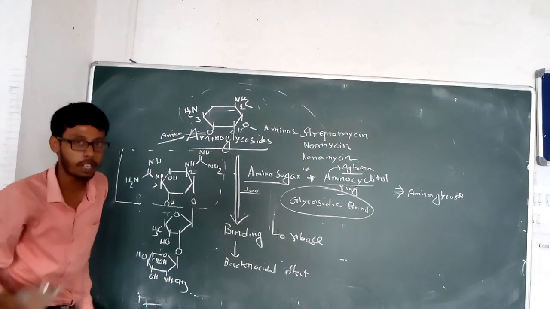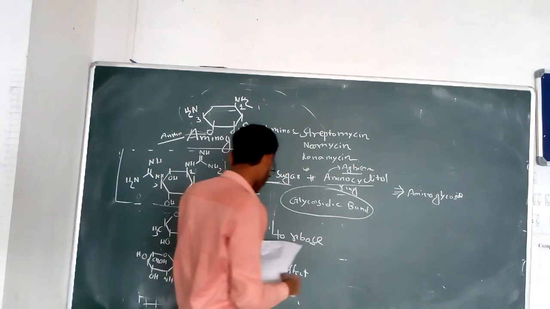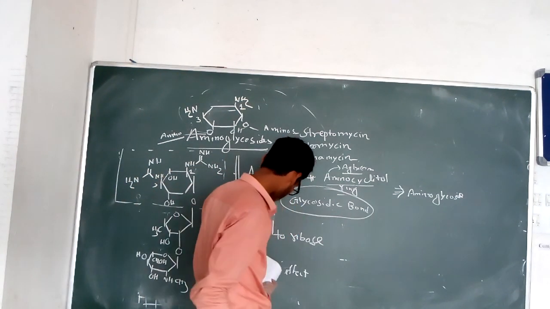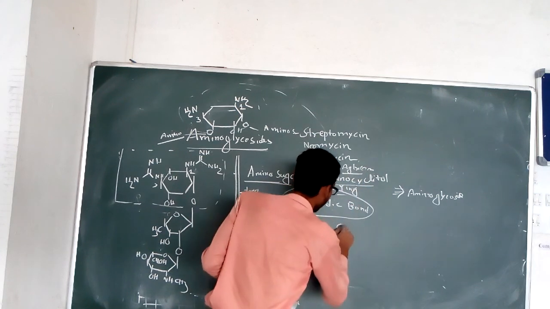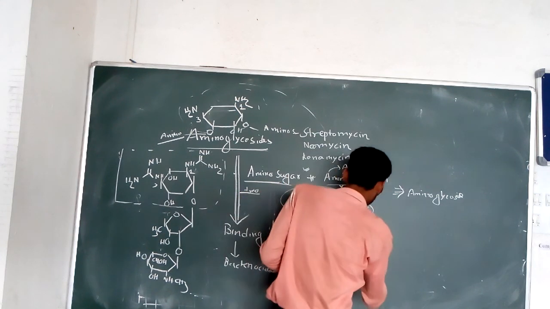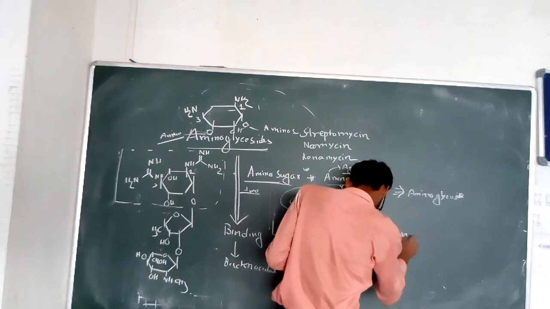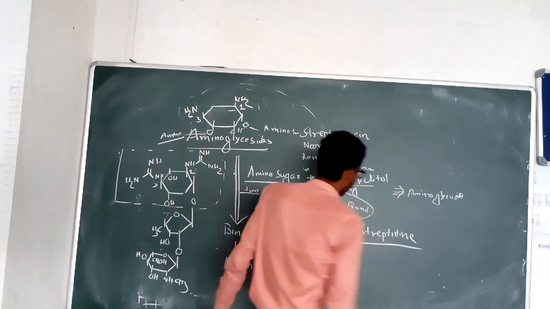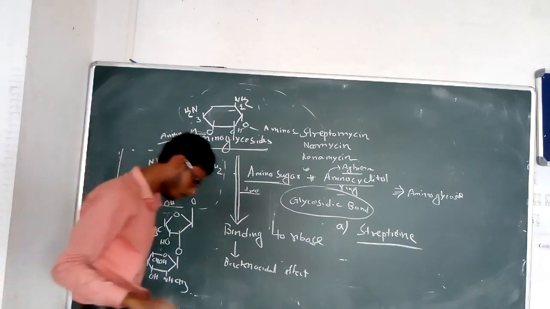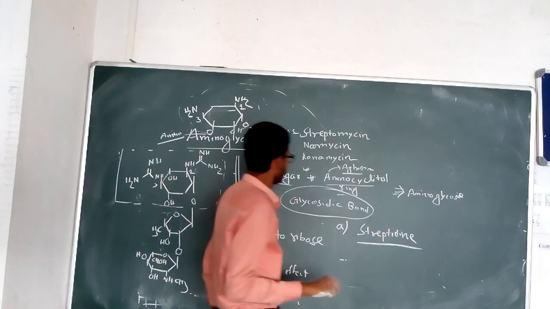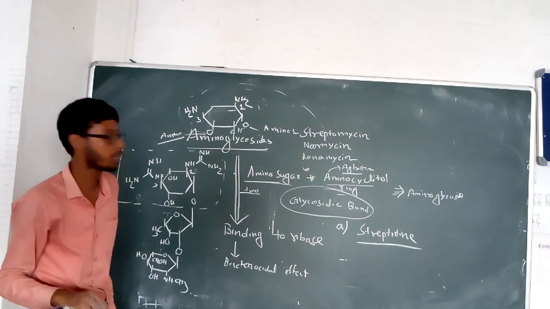And the aminocyclitol ring, specifically in the case of the aminoglycoside, we can divide into 2 types. One is the streptidine part. In the streptidine part, only the 1 and 3 position amine groups of the cyclohexane ring are substituted with the guanidine residue.